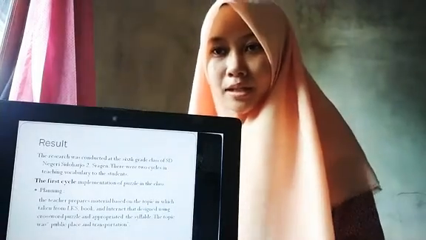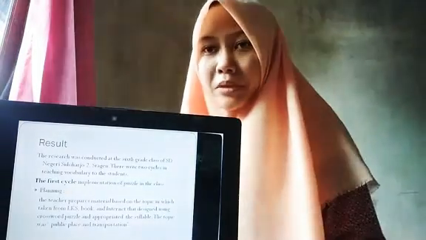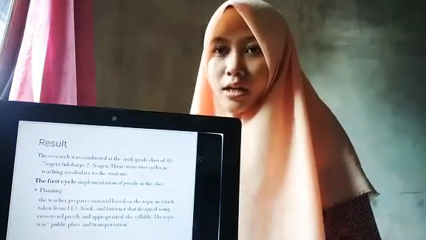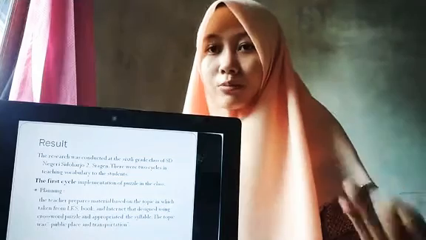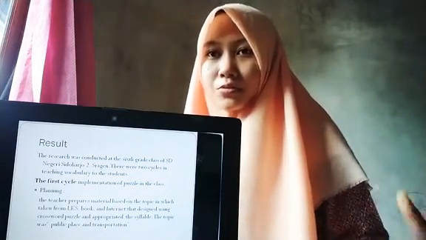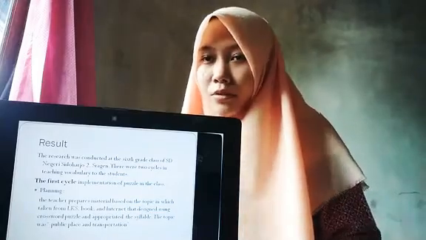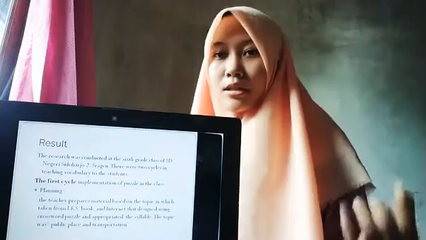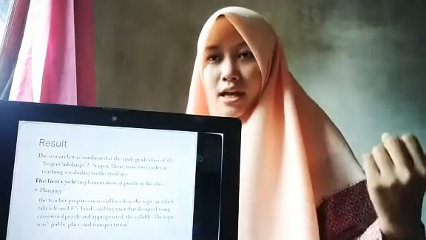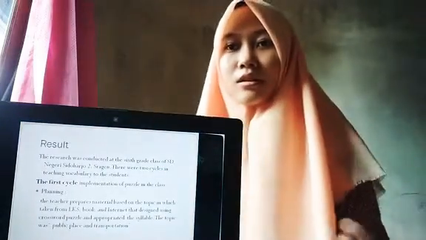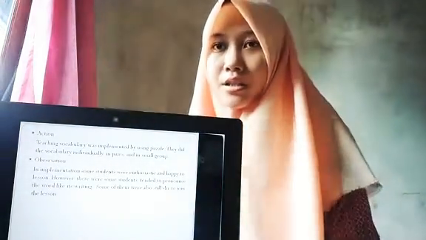First is planning. The teacher prepared material based on LKS, book, and internet that was designed using crossword puzzle and appropriate to the syllabus. The topic was public place and transportation. Next, action.